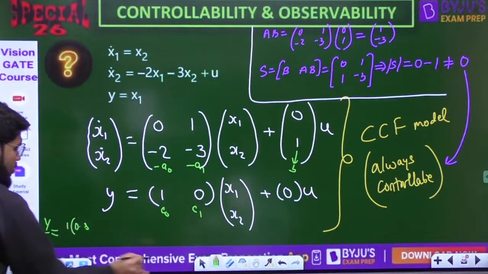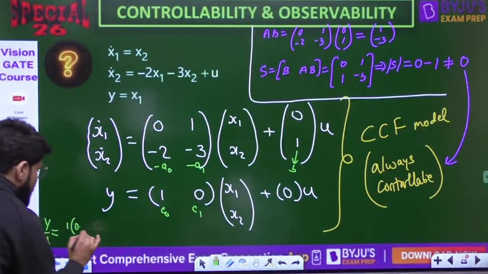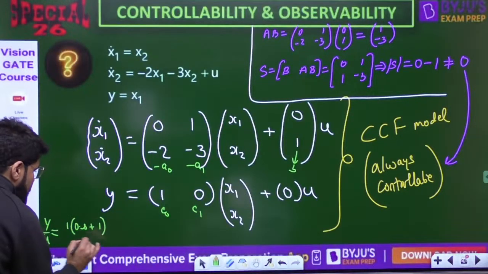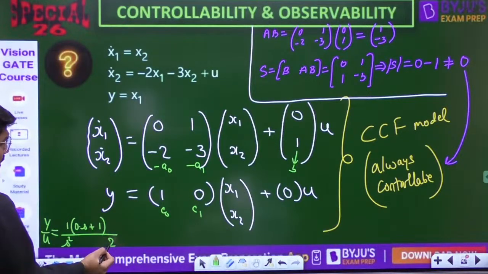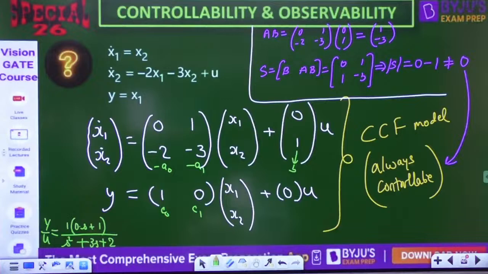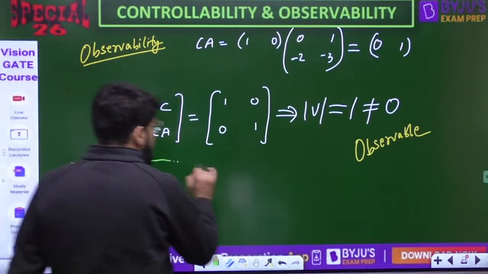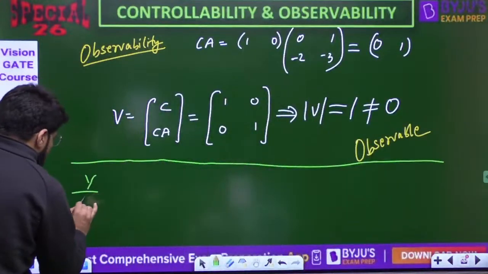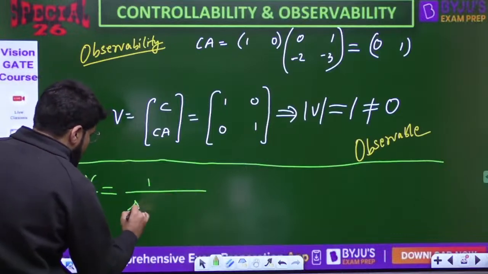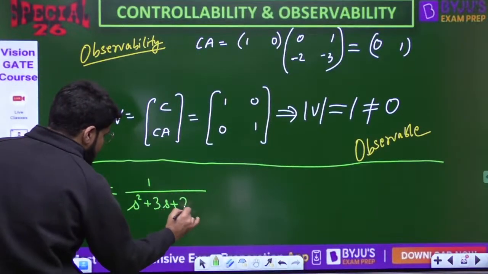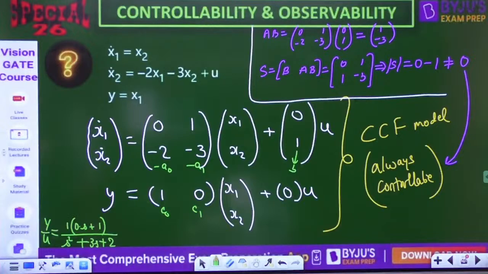So how much? 0 into S. What is the coefficient of S? Note, 0. 0 into S plus C0, that is 1, divided by S square. What is A0? A0 is 2 and A0 is the constant term, that comes last. Then plus, in reverse, 3S, opposite sign, plus 3S plus S square. That is Y by U. So what is Y by U? It turns out 0 into S is 0, so only 1 upon S square plus 3S plus 2.